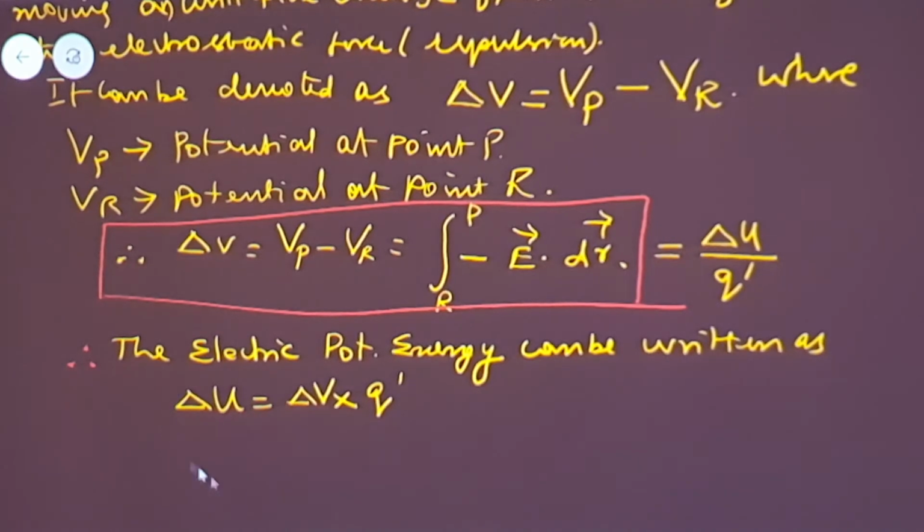So this is another definition by which the electrical potential energy can be defined.